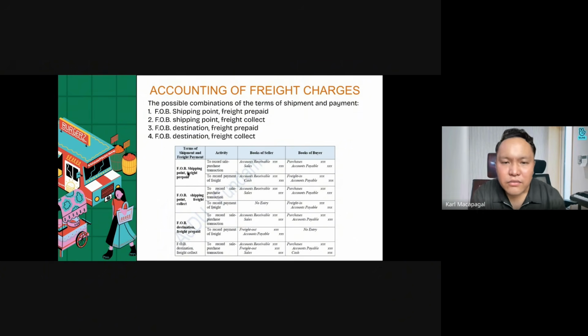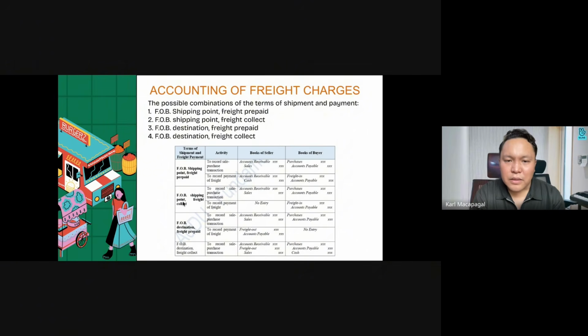So you can pause the video for the pro forma entries for the FOB FP or freight prepaid to record the payment for the seller, accounts receivable and cash, freight in for the books of buyer. Why is there a freight in for the books of buyer? Free on board shipping point, free on board si seller, therefore si buyer ang magbabayad.